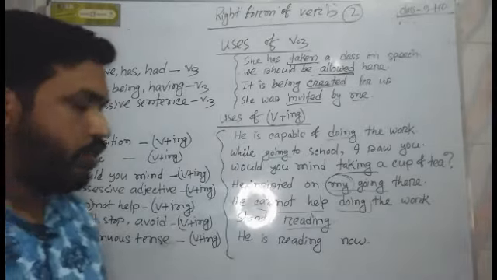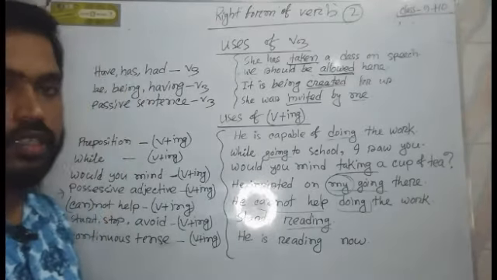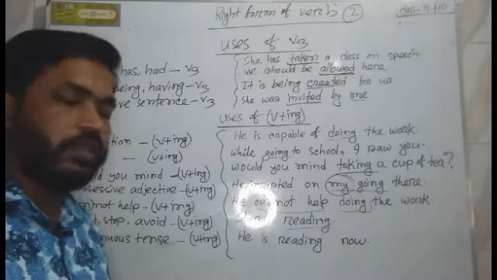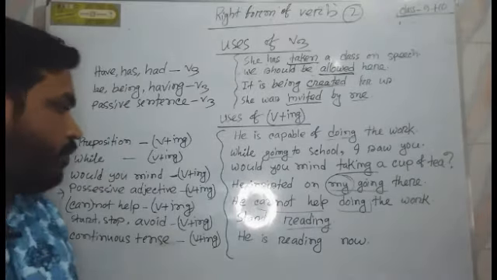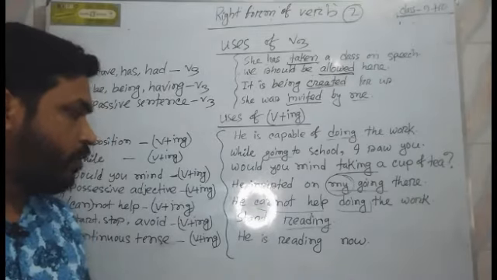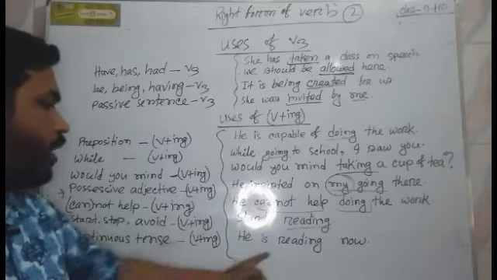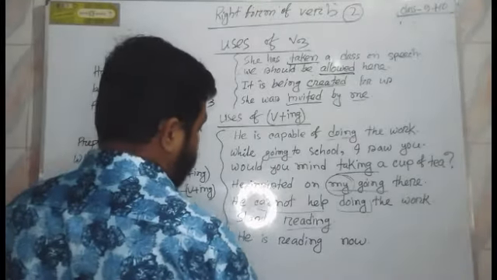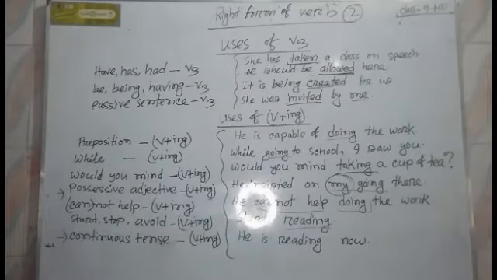We know that there are 6 types of continuous tense: present continuous, present perfect continuous, past continuous, future continuous, past perfect continuous and future perfect continuous tense. In every continuous tense we use verb plus ing, such as he is reading now, and it's an example of a continuous tense.